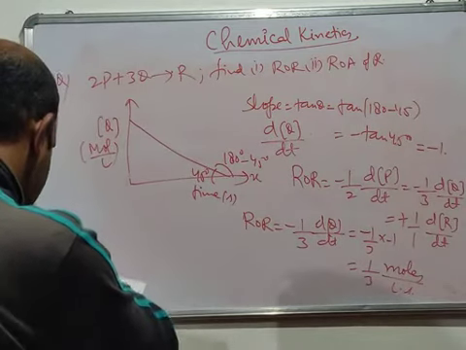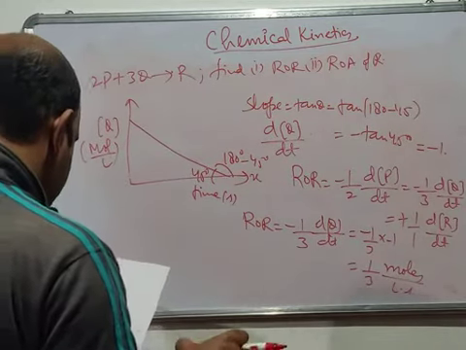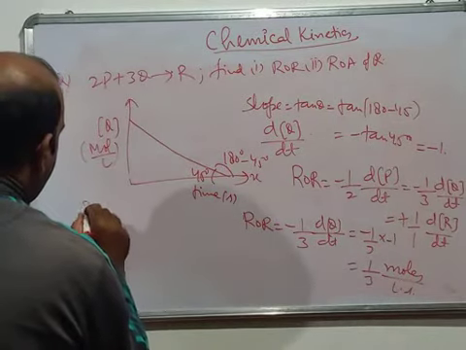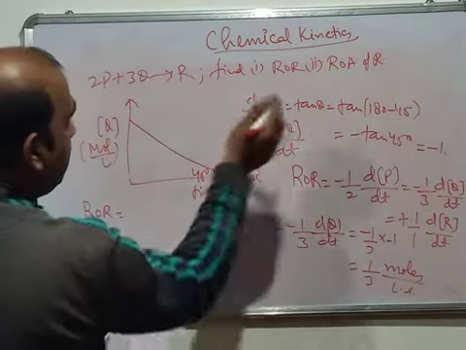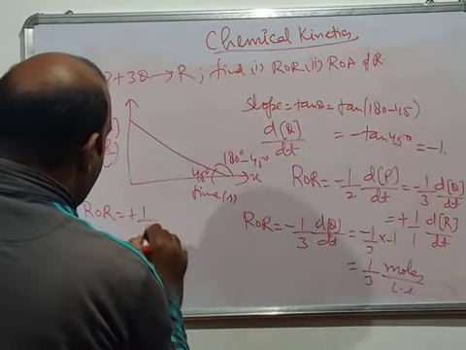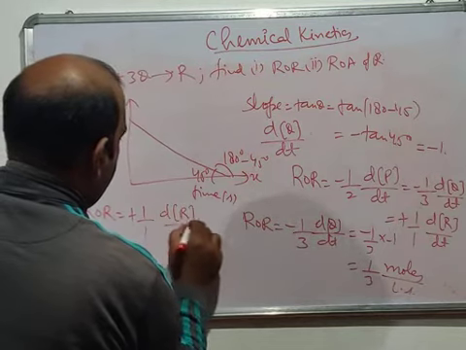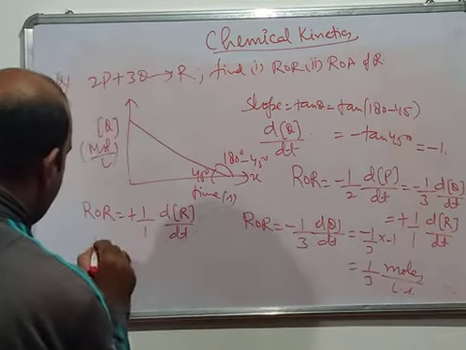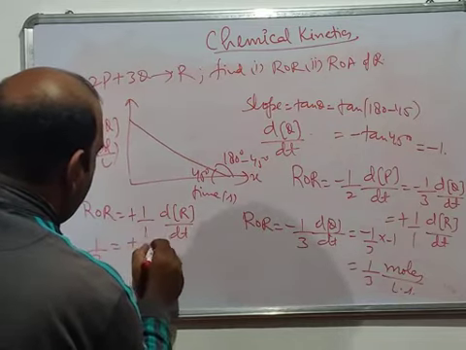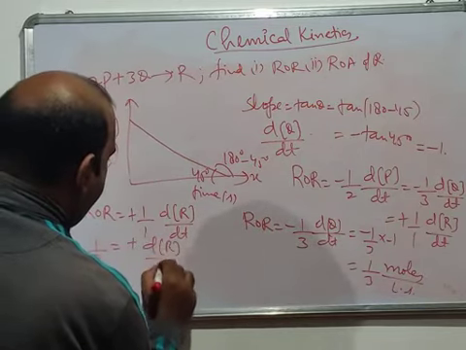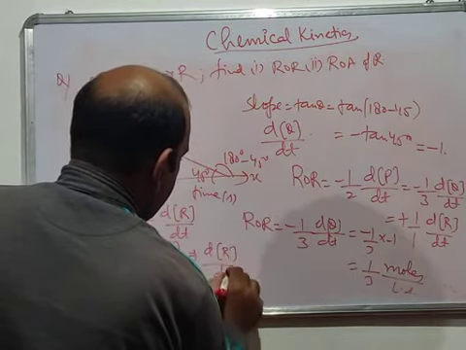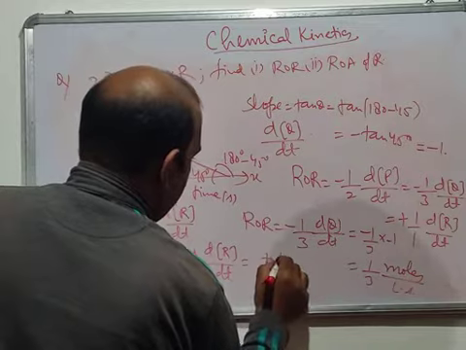When we find it, the rate of reaction is 1 by 3 moles per liter per second. Then you have to find the rate of appearance of R. Again, rate of reaction will be equal to plus 1 by 1 dR by dt. Rate of reaction is 1 by 3, which is equal to plus 1 by 1 simply dR by dt. So your dR by dt is basically plus 1 by 3.